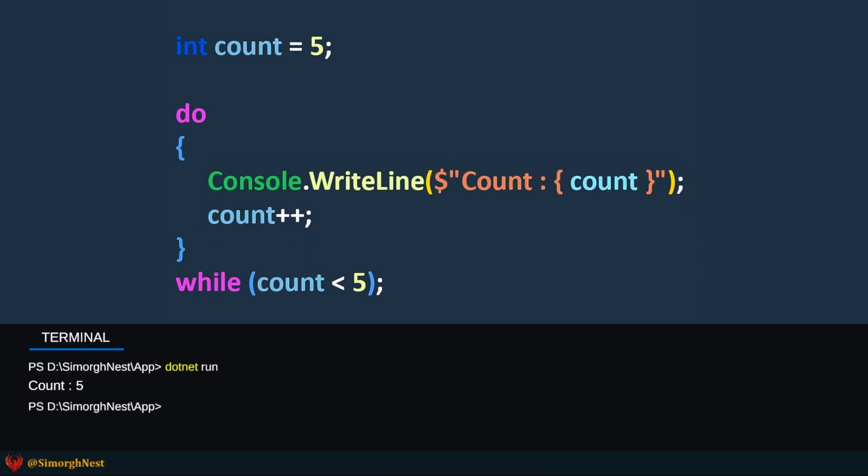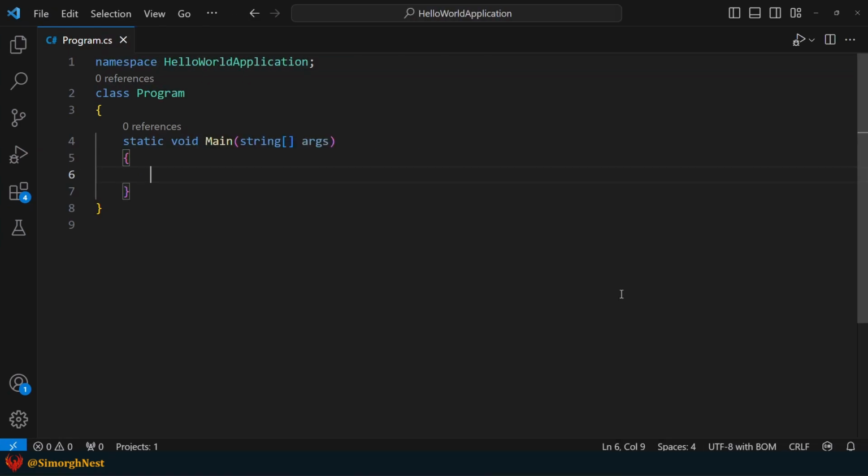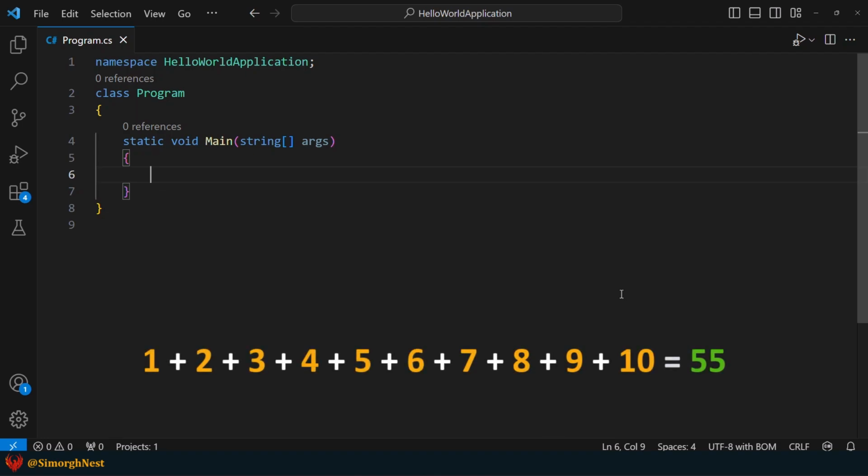Okay, let's jump into VS Code and see while and do-while loops in action. Alright, let's utilize a while loop to calculate the sum of numbers from 1 to 10 and display the result in the terminal. First, let's declare a variable named sum with a value of 0 to store the result. Also, let's declare a variable named number and set it to 1 to ensure that the loop starts iterating from 1.